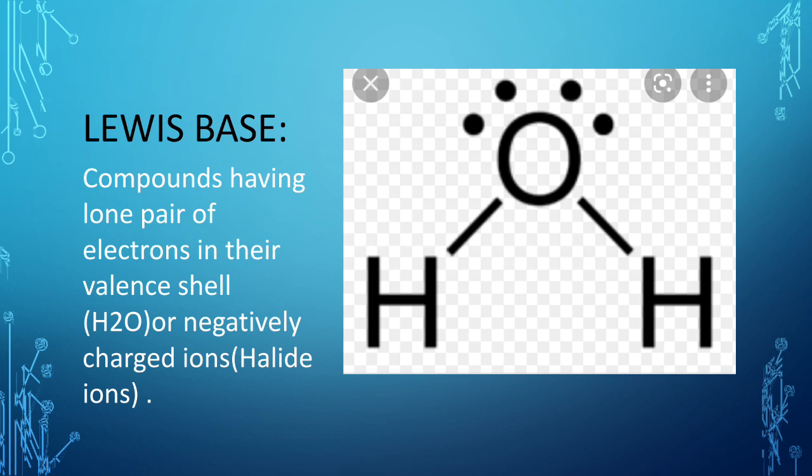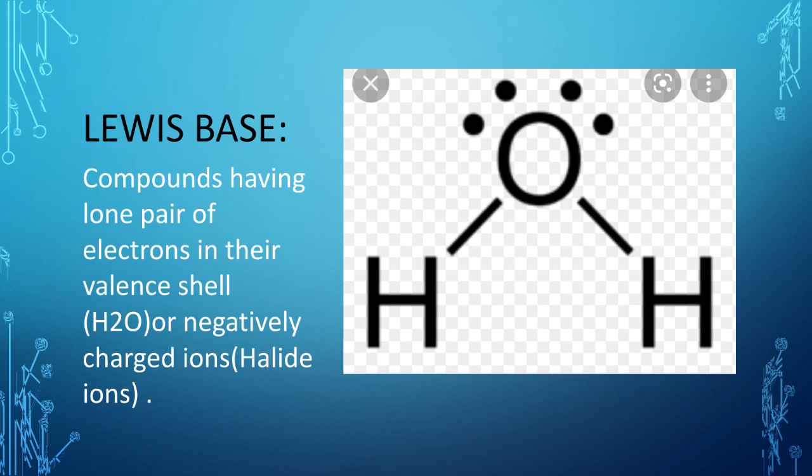So water acts as a Lewis base because all those species which can donate the lone pair of electrons act as the Lewis bases. Water has the lone pair of electrons, and you can observe that the oxygen atom is following the octet rule, right. Its outermost shell is complete. And all those negatively charged ions, for example halogens, when they gain one electron, they become the halide ions.